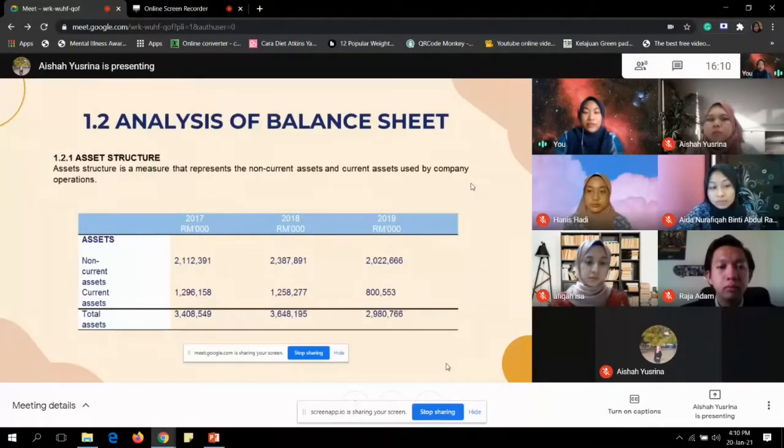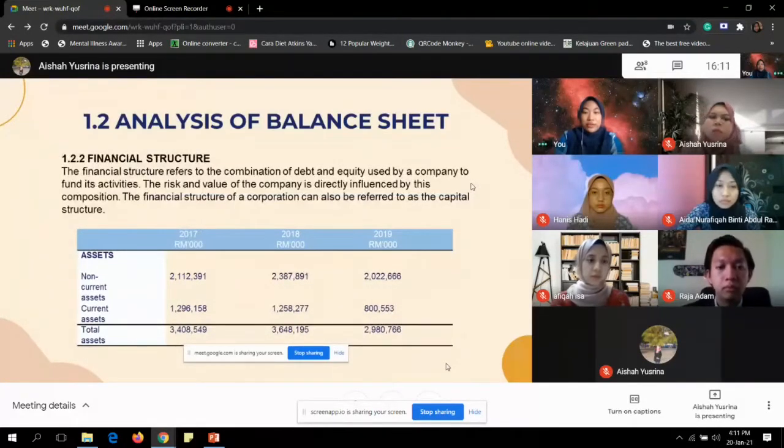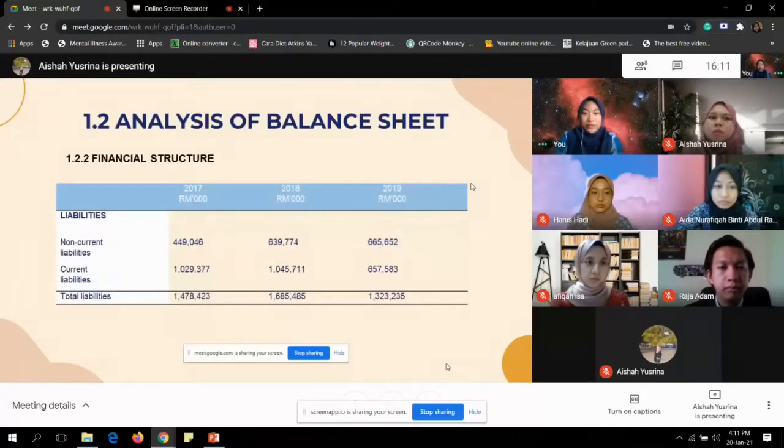For assets, the higher total assets were in 2018, which is 3,648,165. The lower total assets were in 2019, which is 2,980,766. Next, for liabilities, the higher total liabilities were in 2018, which is 1,685,485. The lower total liabilities were in 2019, which is 1,323,285.